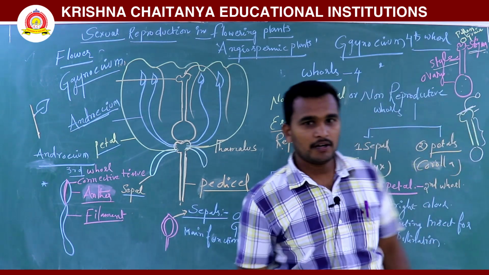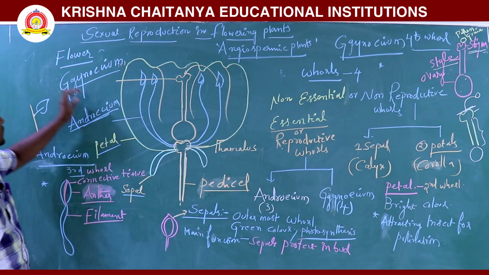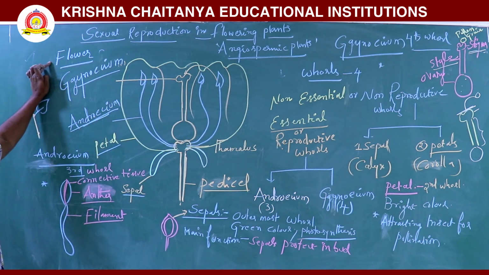This is the flower diagram. See here what we are discussing. Flower is nothing but a reproductive organ.